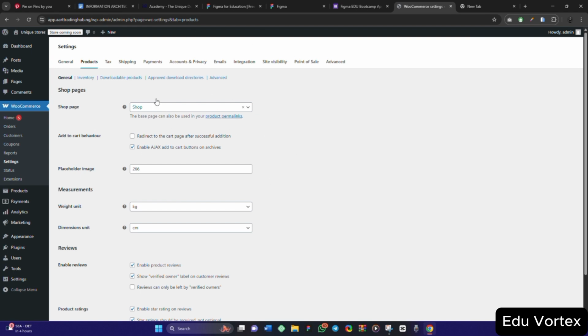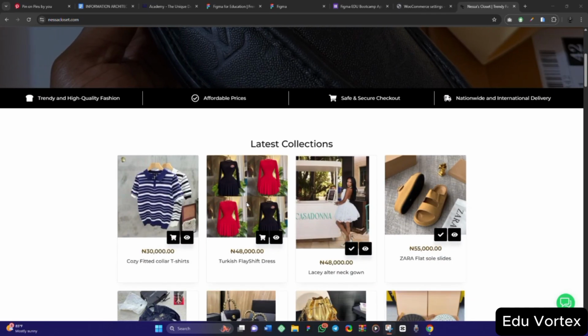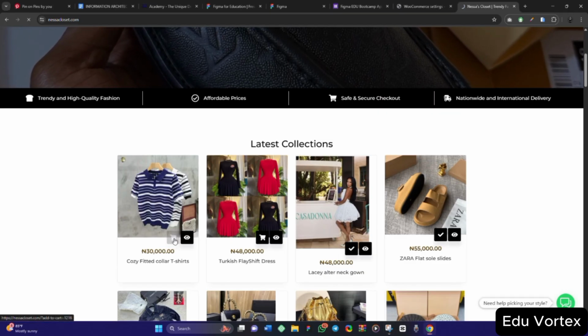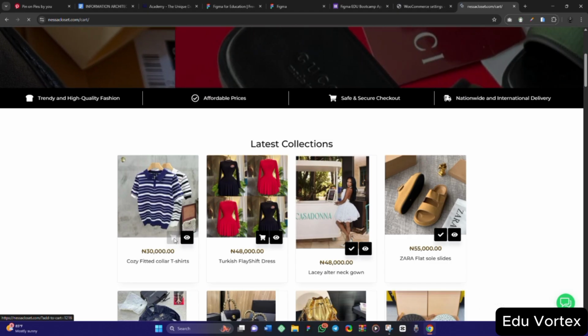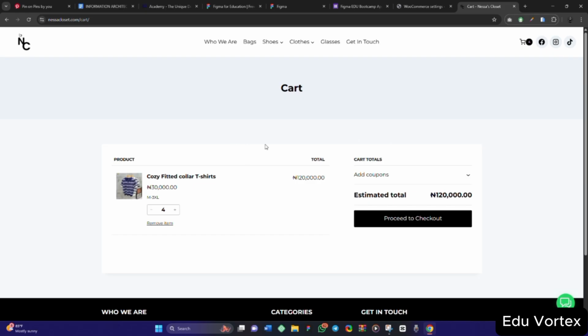For instance, let me show you one example. So this particular website was built with WooCommerce. If I click on the add to cart option here, it is going to take me directly to the cart page, and this is it. It takes me directly to the cart page instead of it just adding.